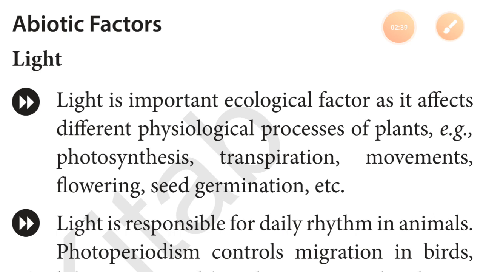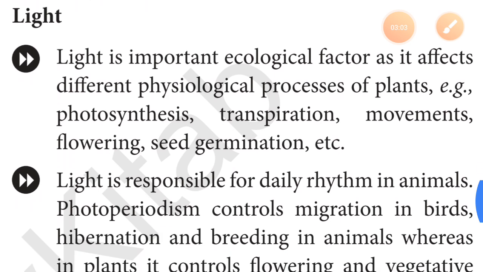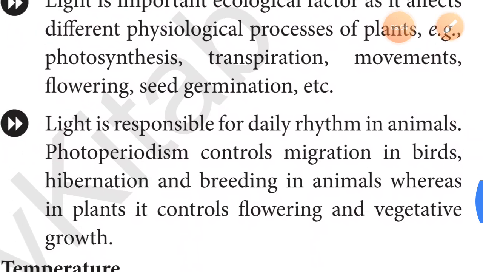Why is light necessary? Because in presence of light, the plant can do photosynthesis, and that provides oxygen, which is necessary for all living organisms for their respiration to get the energy.